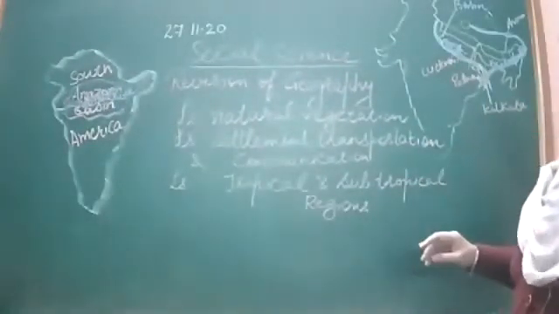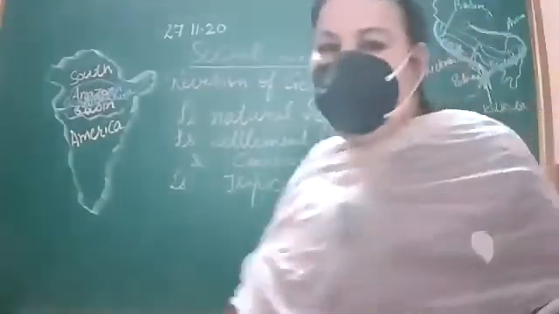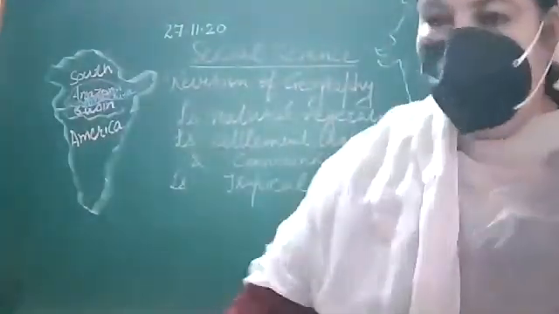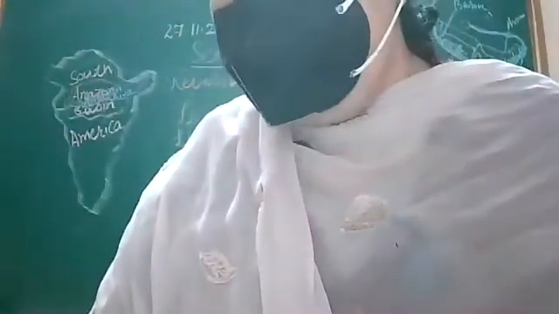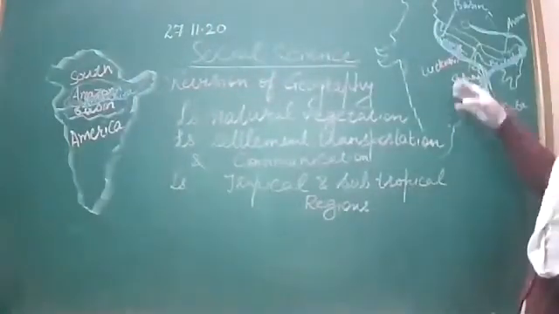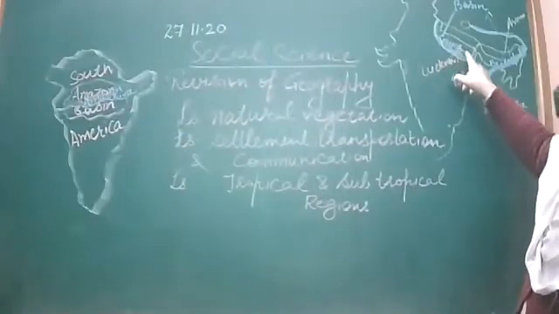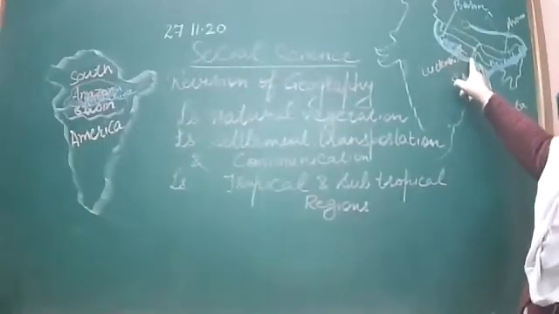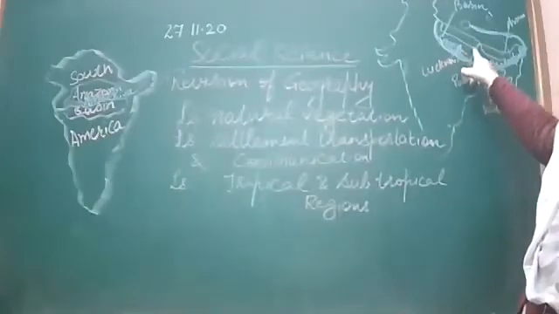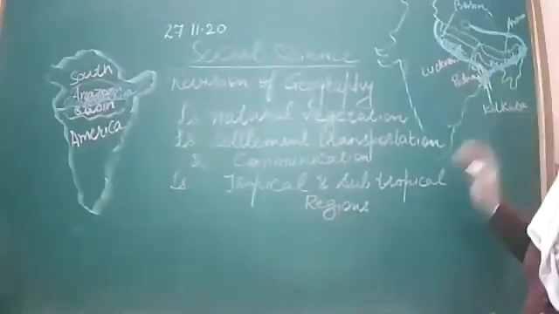Major cities. Which are the major cities located on river Ganga? So here you can write Lucknow, Kanpur, Varanasi, Patna, and Kolkata.